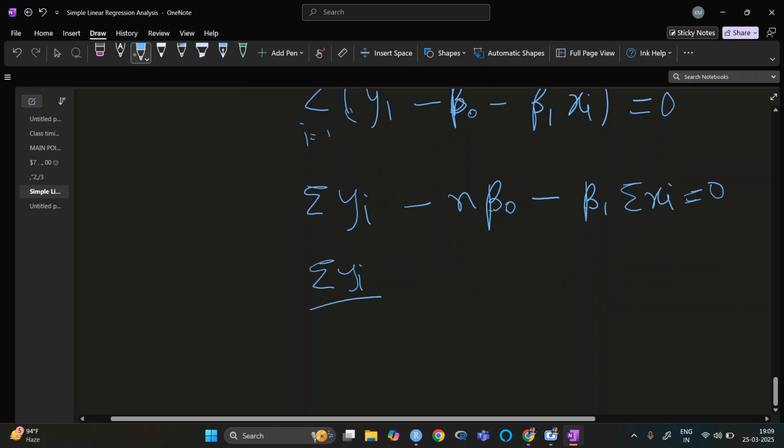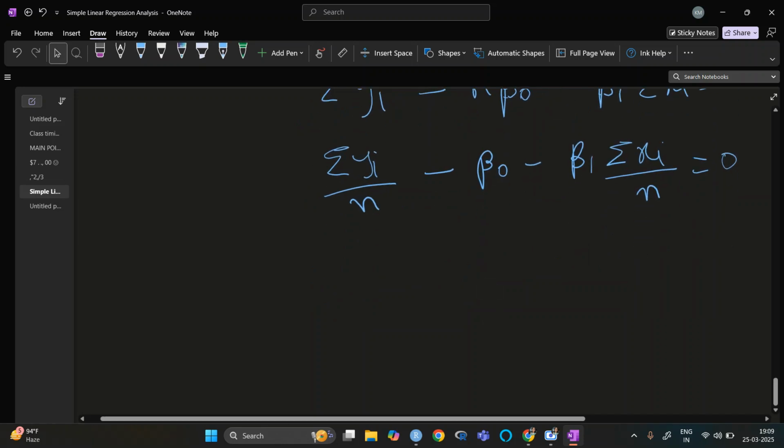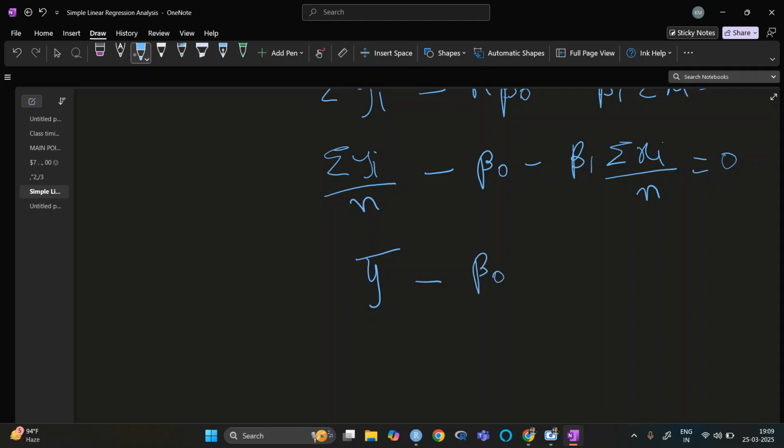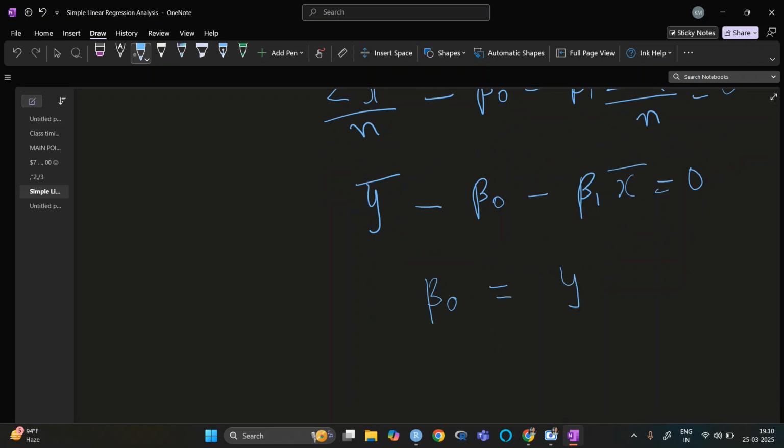It will be summation yi by n minus beta naught minus beta 1 summation xi upon n. Summation yi upon n and summation xi upon n is basically the expectation. So it is y bar minus beta naught minus beta 1 x bar equal to 0. From here we can see that beta naught is equal to y bar minus beta 1 x bar.